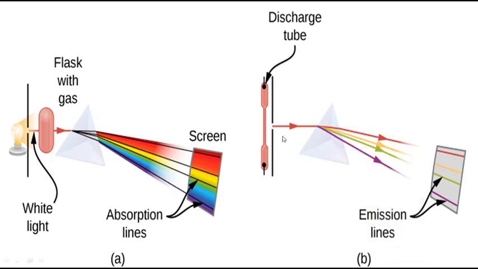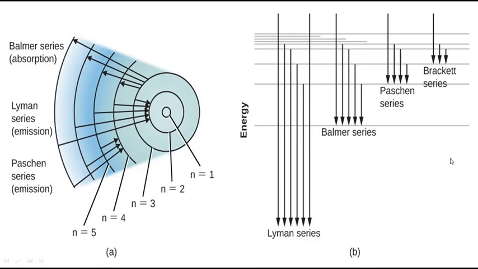behave like this. Hot gas particles, already they are hot, and they absorb a certain wavelength, and that wavelength is given out. Only that extra absorbed energy is given out as radiation, and you get emission lines, you get the emission spectrum. So you see, this is the hydrogen spectrum.